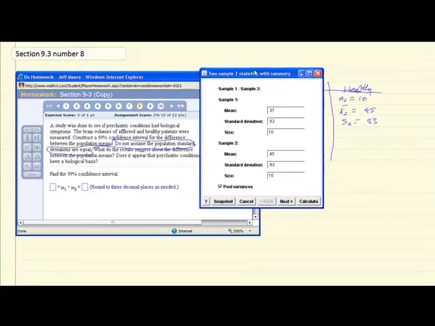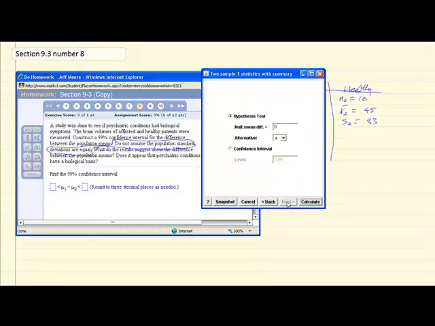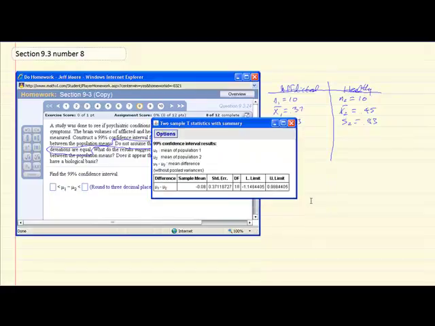Now, it said, do not assume that the population standard deviations are equal. We would pool the variances if we assume the population standard deviations to be equal. Since we are not assuming that they are equal, we are going to uncheck the pool variances box. We'll hit next. We want to construct a confidence interval with 99% confidence, and we'll hit calculate.